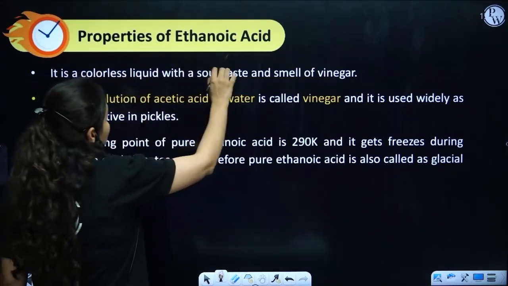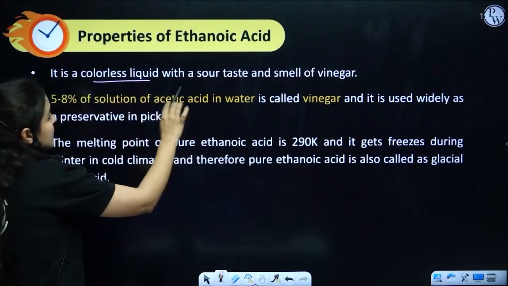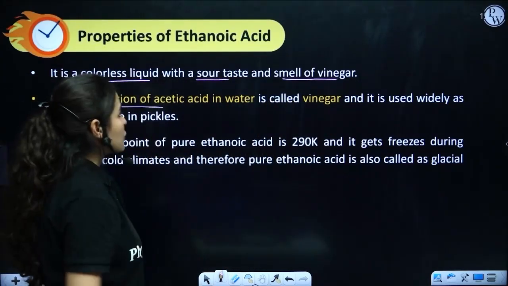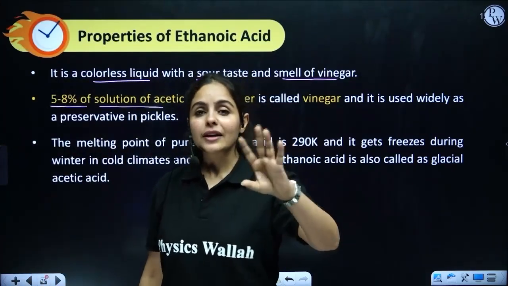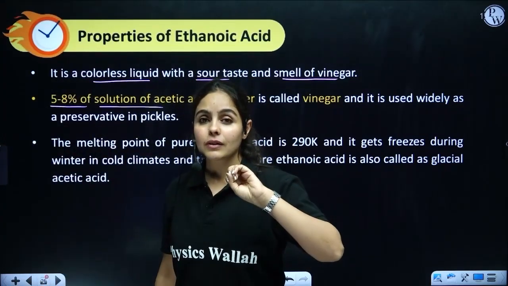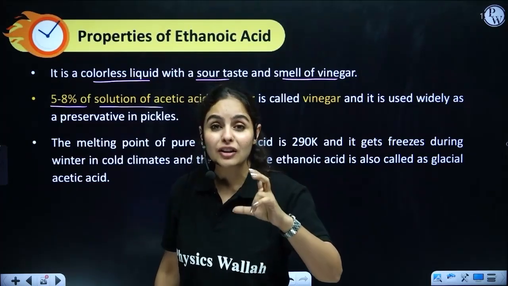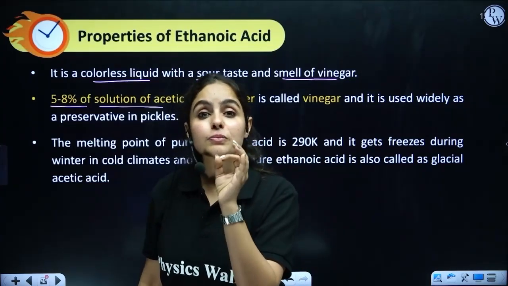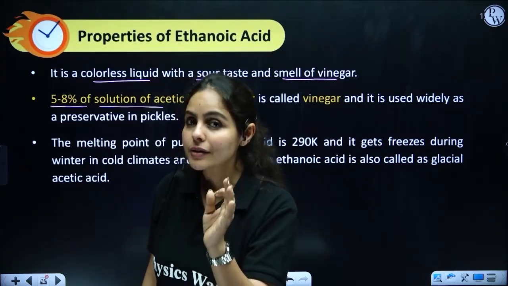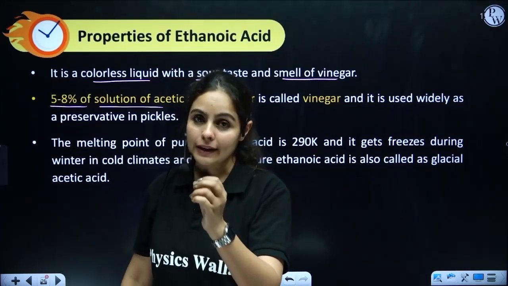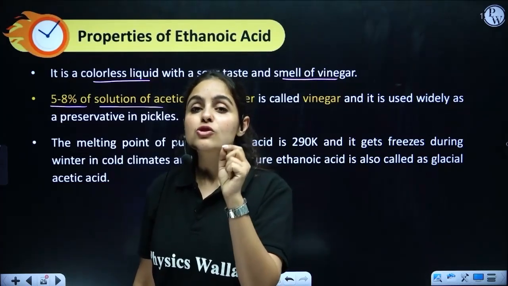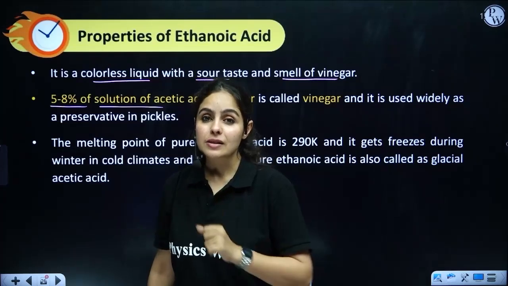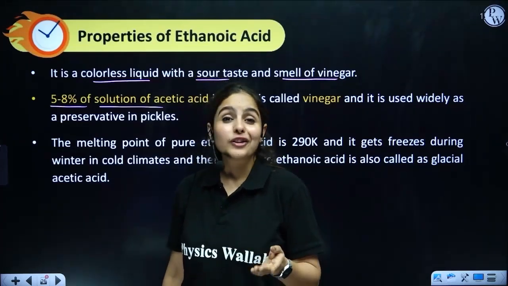As we look at the physical properties of ethanoic acid, it's a colorless liquid, sour, with the smell of vinegar. Vinegar is a 5 to 8% solution of acetic acid in water. Are you getting how diluted it is, what you are consuming at home? 5% acetic acid and 95% water, and still it is strong and you cannot consume it directly. Now imagine how strong and how harmful the pure form of acetic acid will be, and we call it a weak acid.